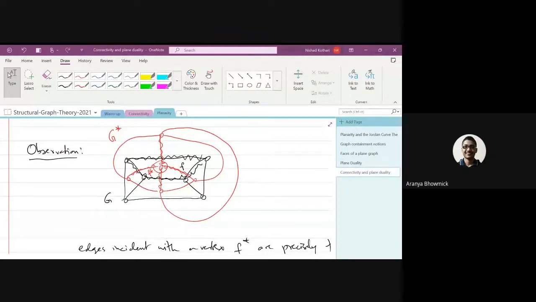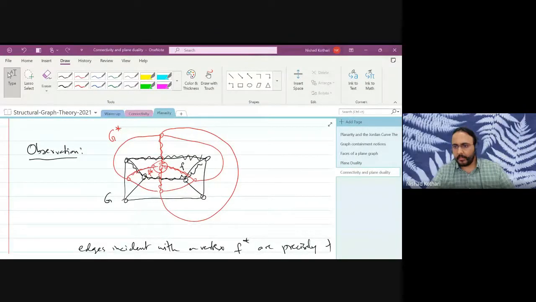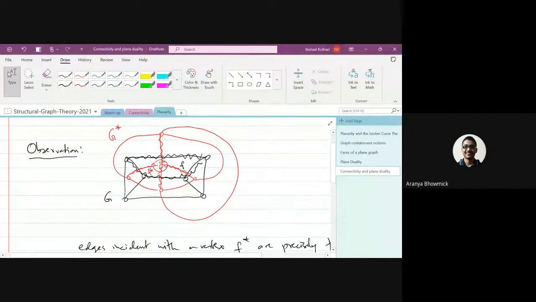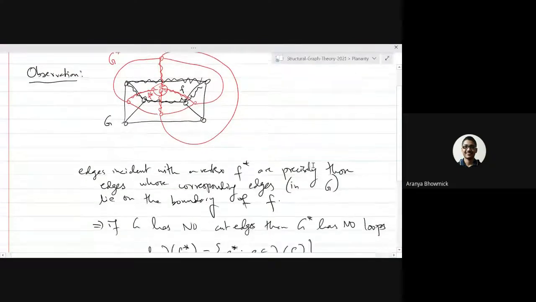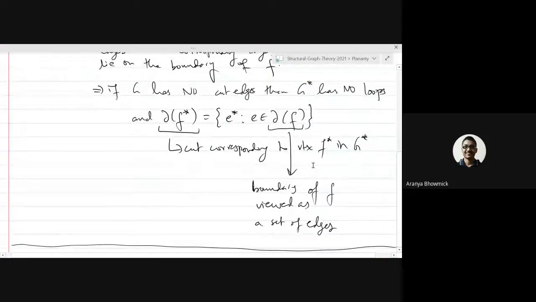Sir, I have a question. Yeah, go ahead. So when you say that, can you just scroll down? Yeah. When you are saying that the corresponding edges, what do you mean by corresponding edges?